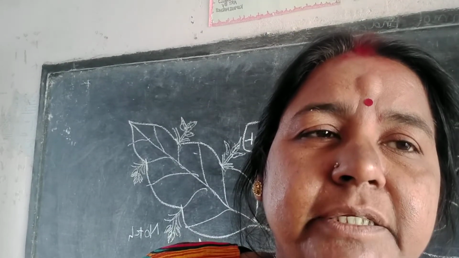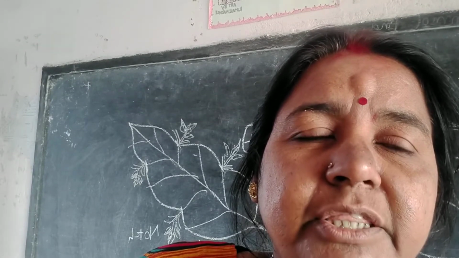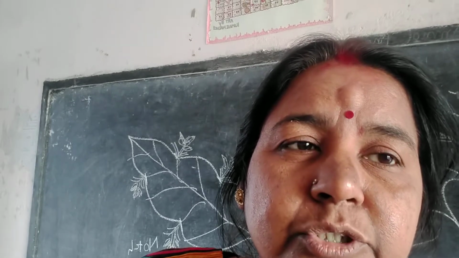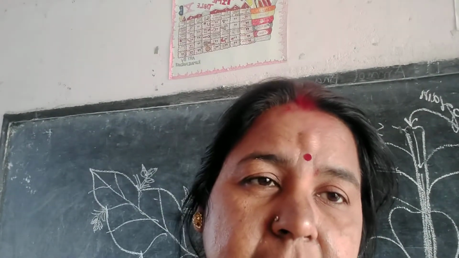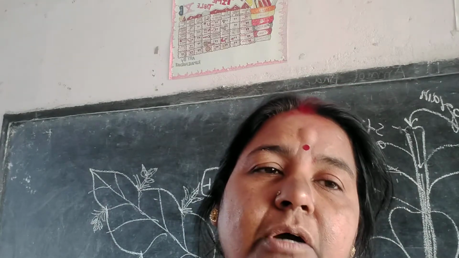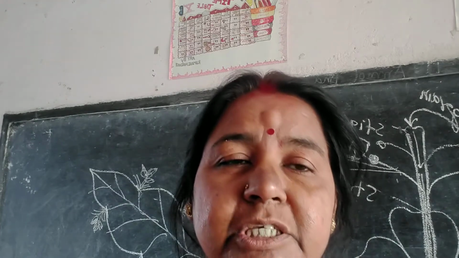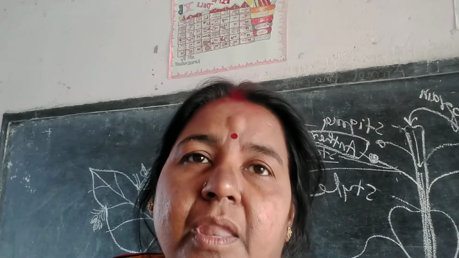Now blood capillaries: arteries are divided into very thin tubes that go into our different parts, and they collectively open into the veins. So blood capillaries are the thin tubes which connect the arteries and veins.